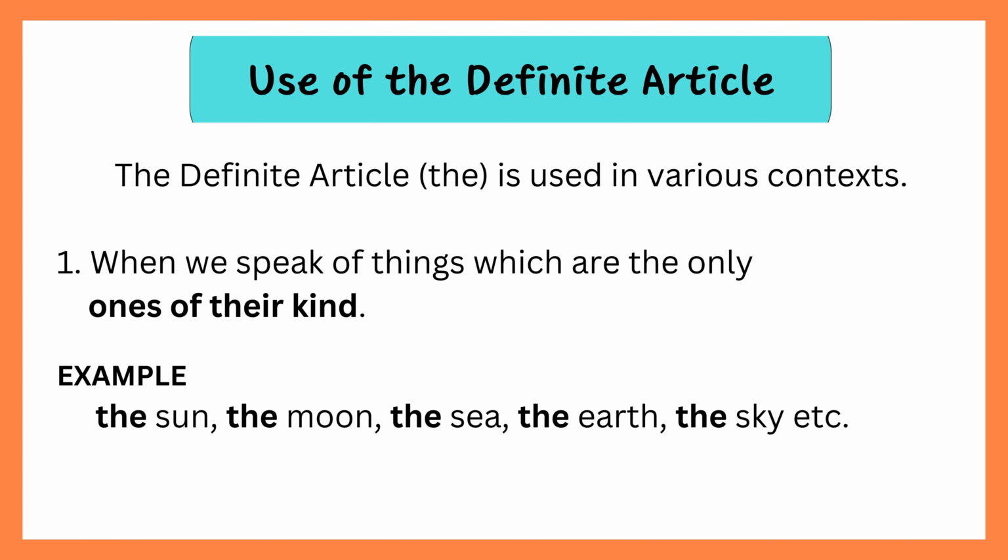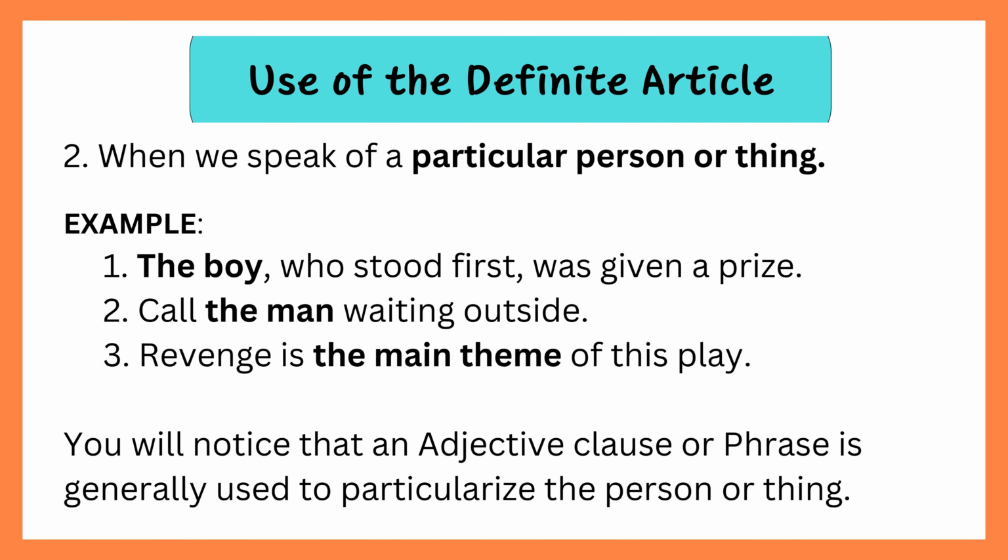Use of the definite article. The definite article, the, is used in various contexts. When we speak of things which are the only ones of their kind. Example: the sun, the moon, the sea, the earth, the sky, etc.